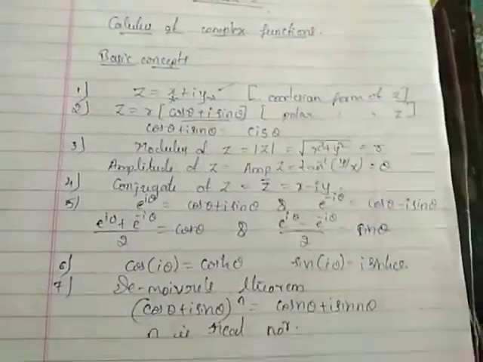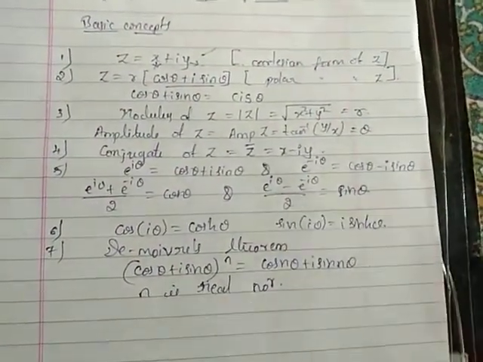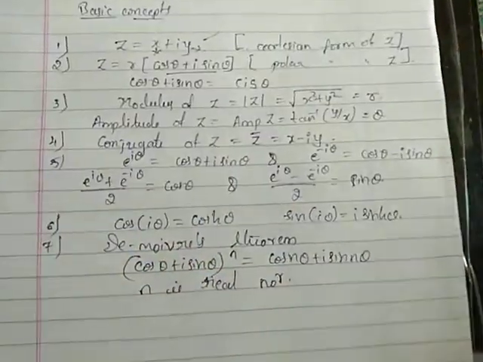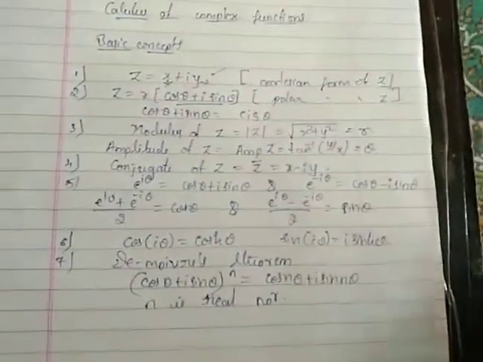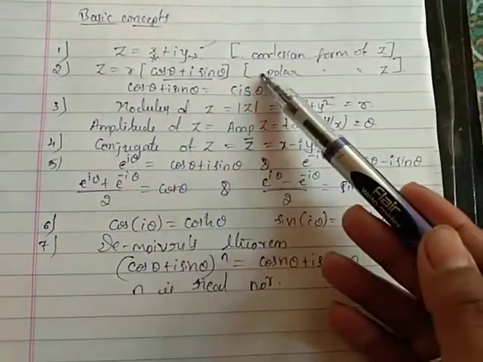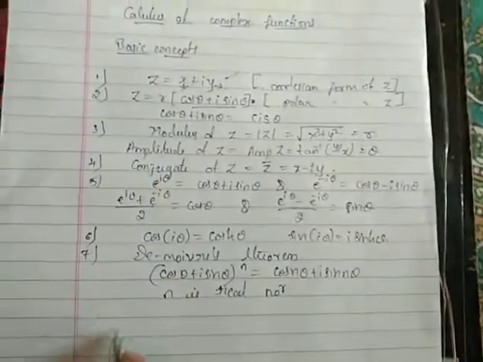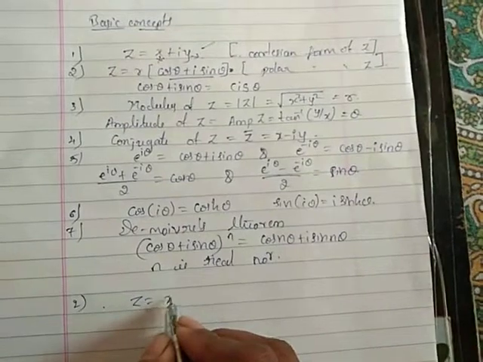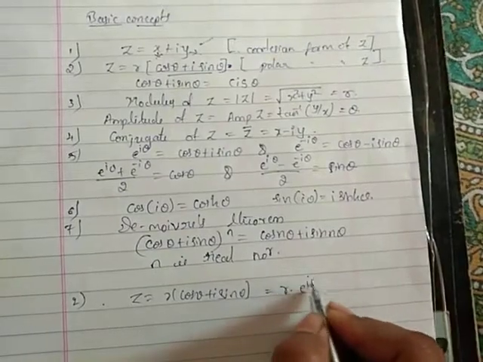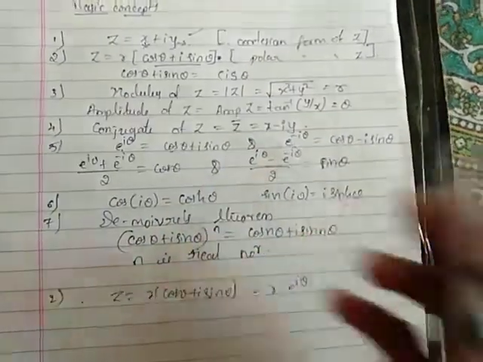So these are some basic concepts that we have studied in your previous sections, either in PU or in your previous semesters. Here the basic concepts will help us understand the further topics. Here z equal to x plus iy is the Cartesian form, and z equal to r of cos theta plus i sin theta. We can also write it as z equal to r into e raised to i theta, because e raised to i theta can be written as cos theta plus i sin theta.